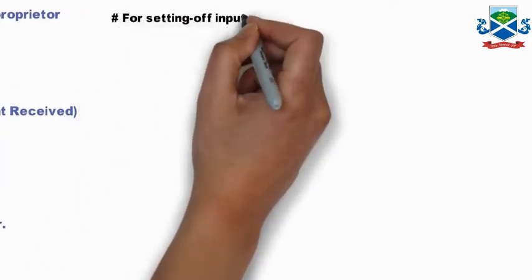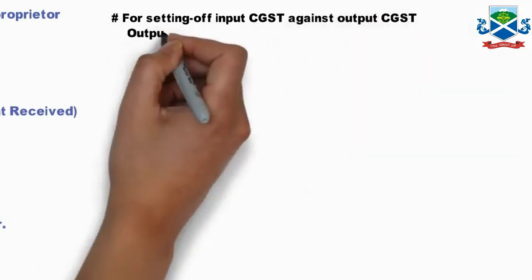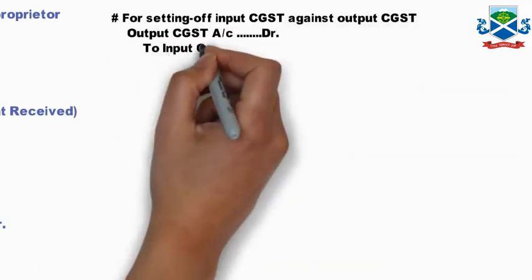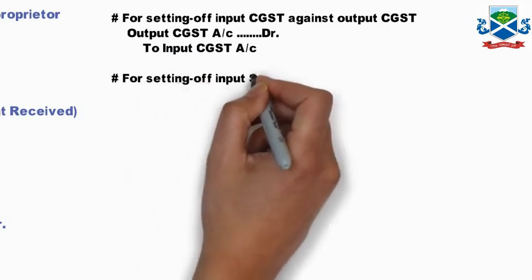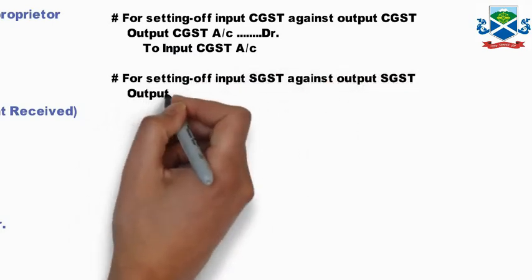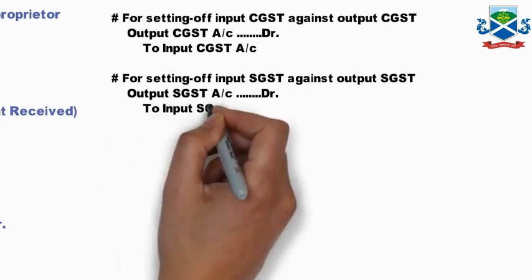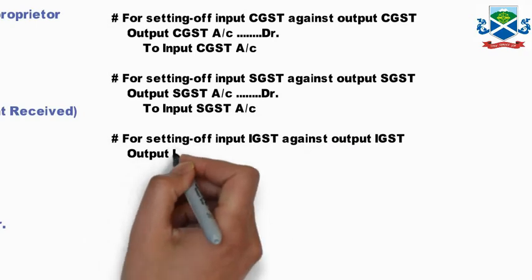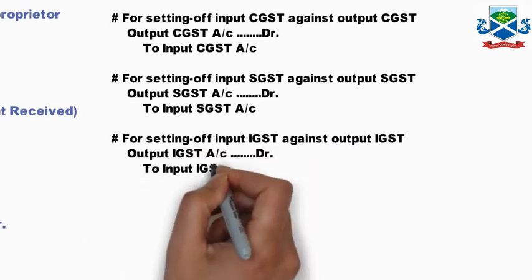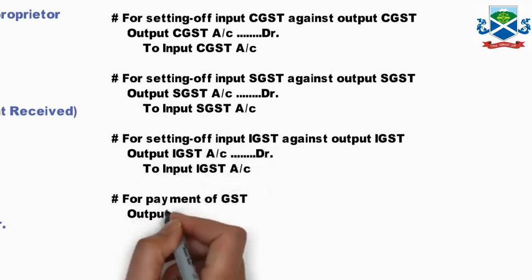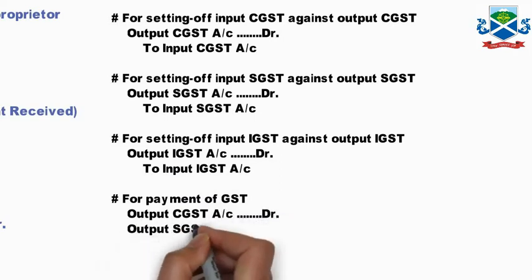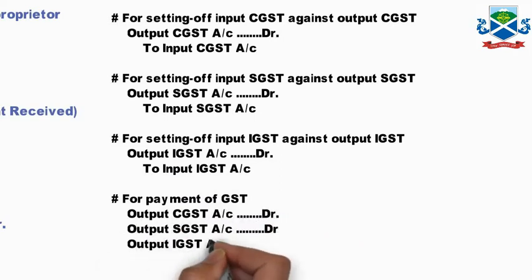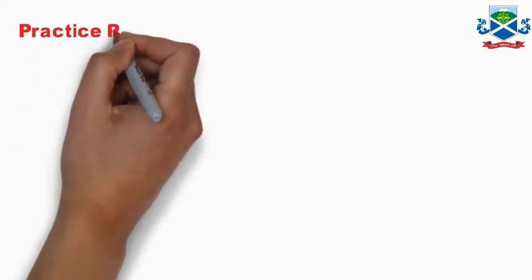Now setting off the input GST against output GST. Output CGST account debit to input CGST account. For setting off SGST, output SGST account debit to input SGST, and similarly for IGST, output to input IGST. Now for payment of the GST, output CGST debit, output SGST debit, output IGST debit, to bank account, that is settlement with the government. Finally, you have to make the payment to the government.